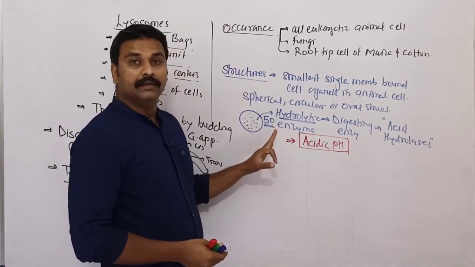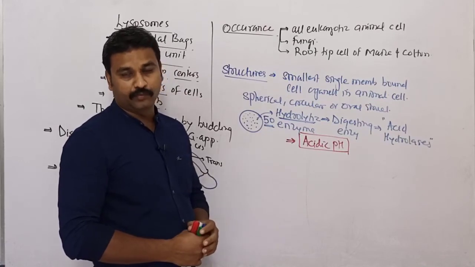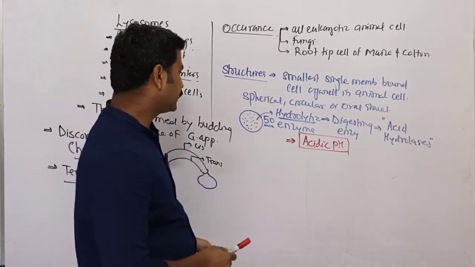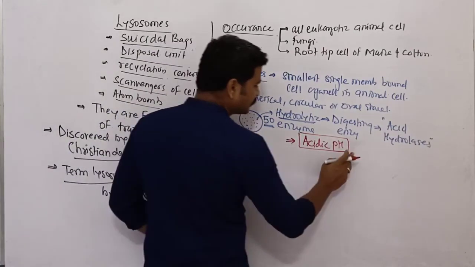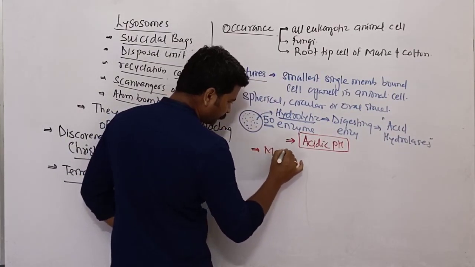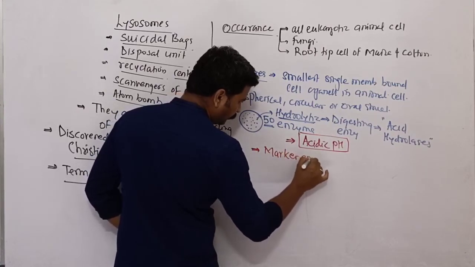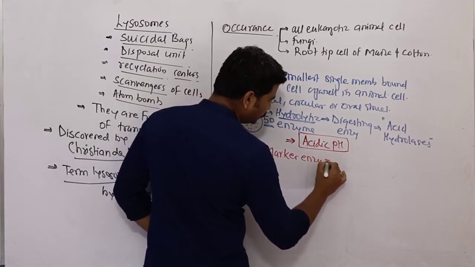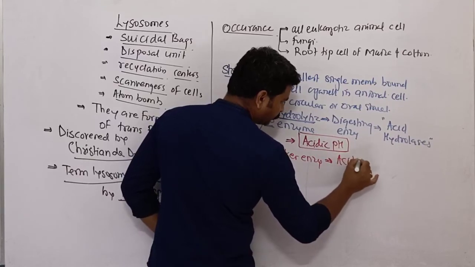Another MCQ: which enzyme is the marker enzyme for lysosomal activity? The marker enzyme is acid phosphatase.